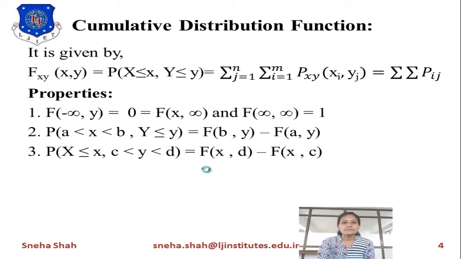The next point is the cumulative distribution function. I had explained some of the properties of it. Using these properties we can calculate the probability for any particular range, like x in the range a to b and y in the range c to d, likewise.